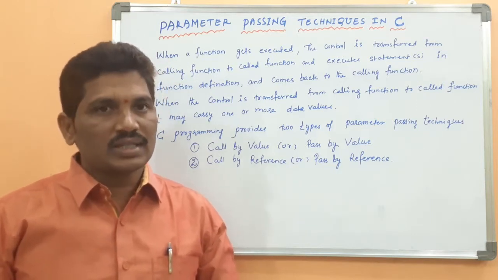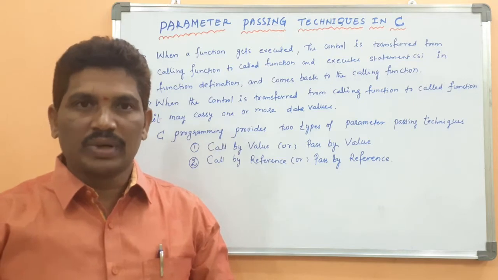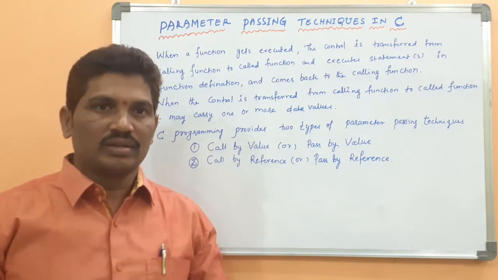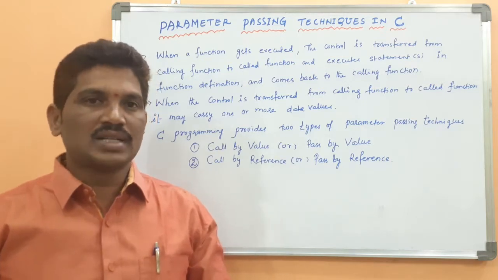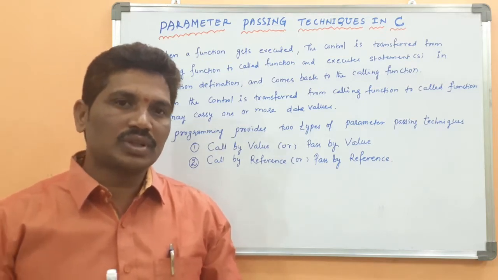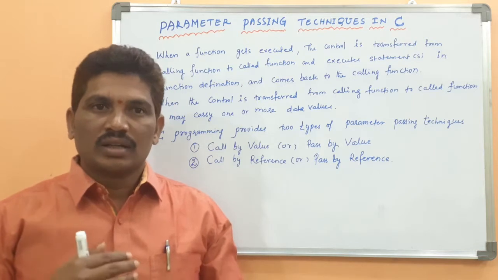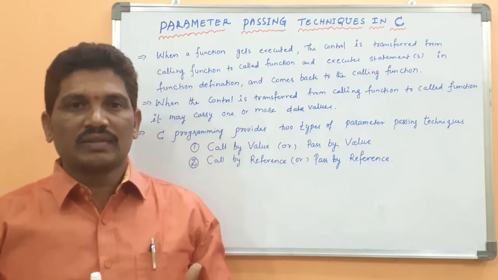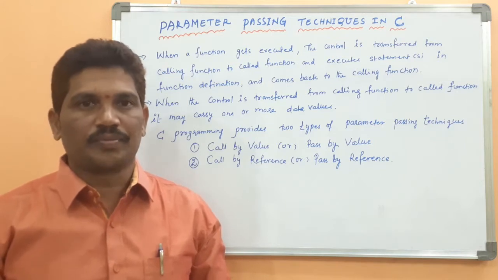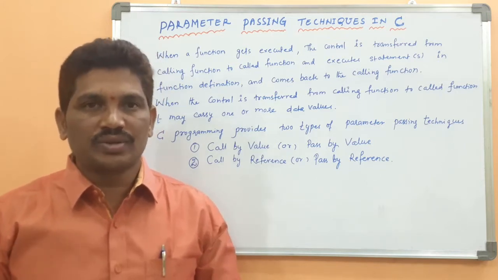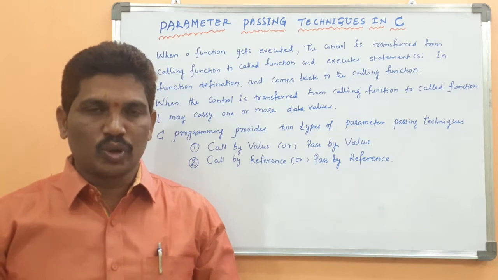The second one is a function with parameters without any return value. The third one is a function without any parameters with a return value. The fourth is a function declared with parameters and a return value. There are four ways to define the function in C programming.